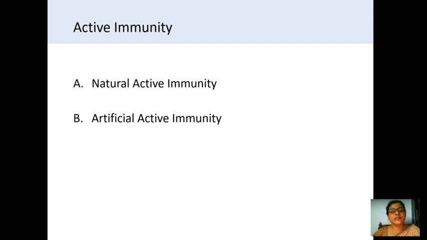In the natural active immunity, the pathogens naturally enter into the body and give rise to the immune response.